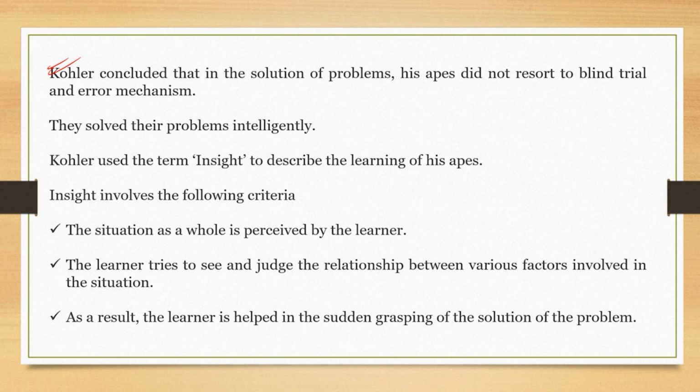Here he says that the apes do not blindly go for different trials and errors. Here, trial and error mechanism is not observed. He suggests that the chimpanzees or the apes think logically about the problem. They try to build a relationship between a problem and a solution, and once that is built, they can finally solve the problem. And this was insight learning theory, where the method by which the apes could solve the problem was called insight.